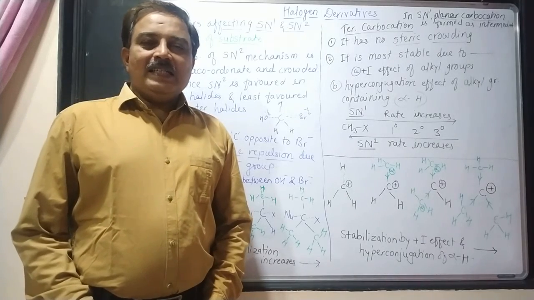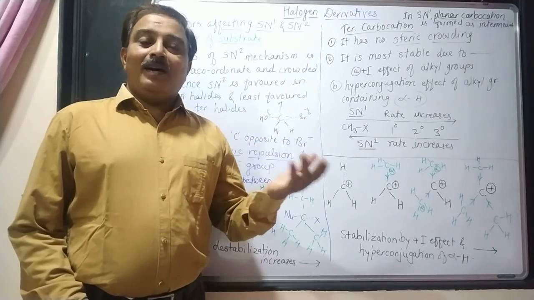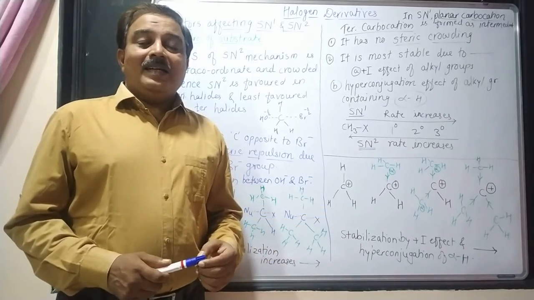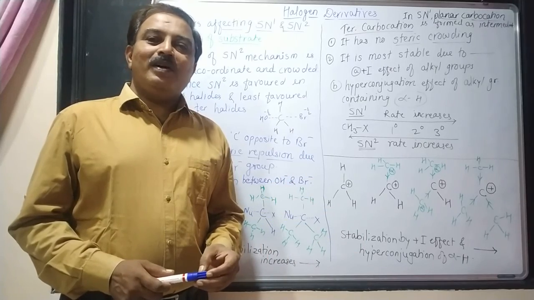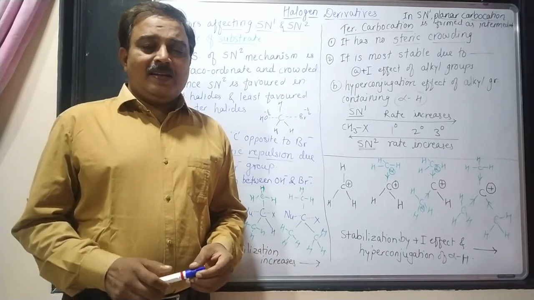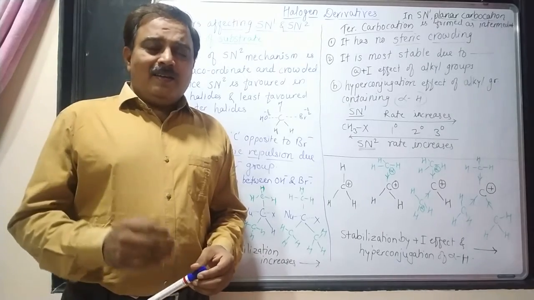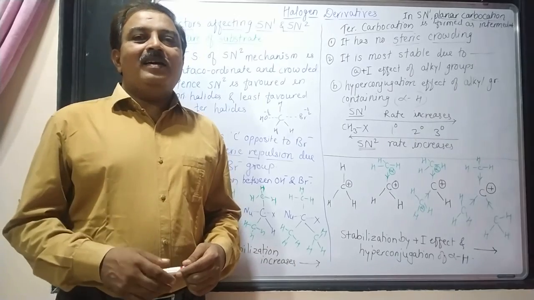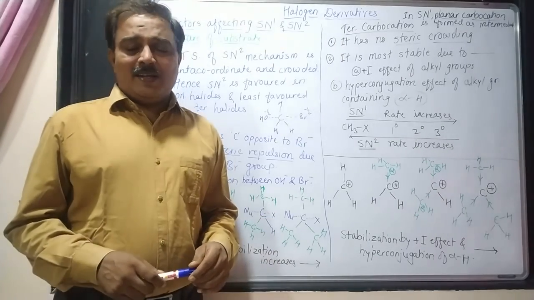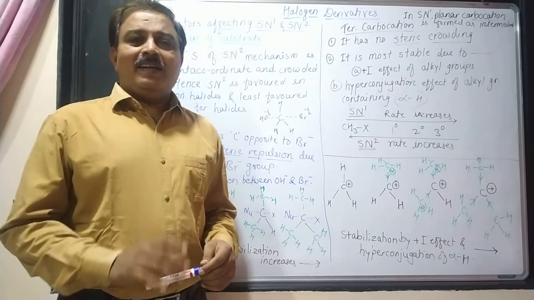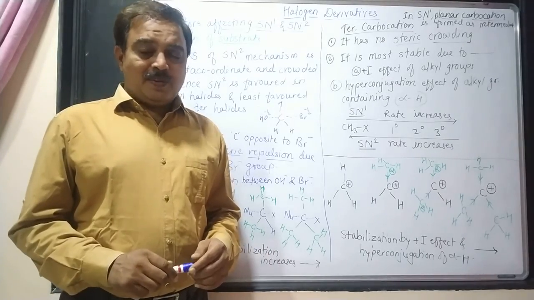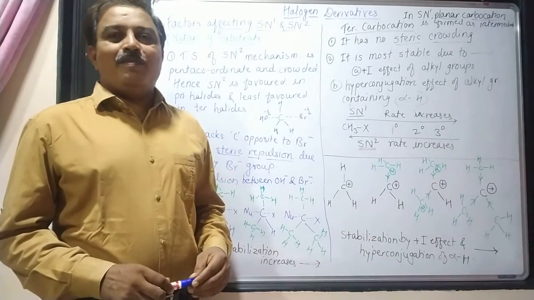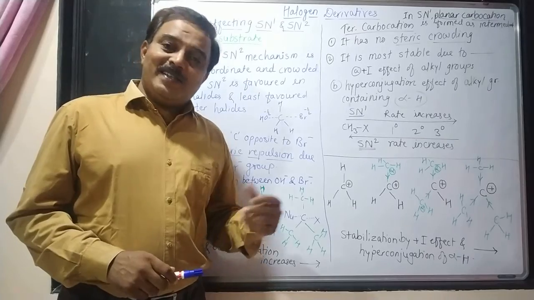We have studied the SN2 mechanism of alkaline hydrolysis of methyl bromide and the SN1 mechanism of alkaline hydrolysis of tertiary butyl bromide, and why methyl bromide undergoes SN2 and tertiary butyl bromide undergoes SN1. Why they undergo like that, we have to study today. Why methyl bromide does not undergo SN1 mechanism and why tertiary butyl bromide does not undergo SN2 mechanism.